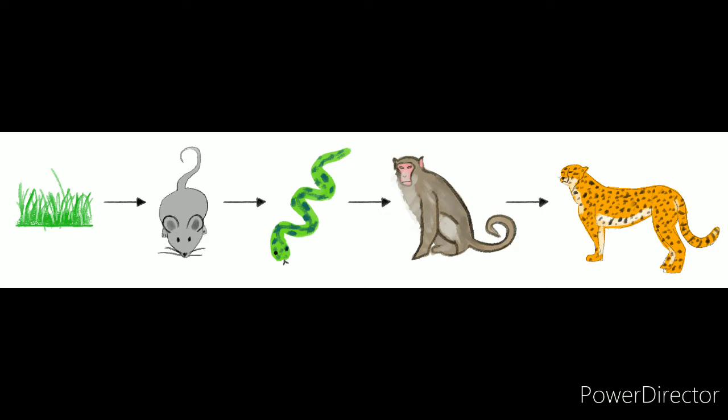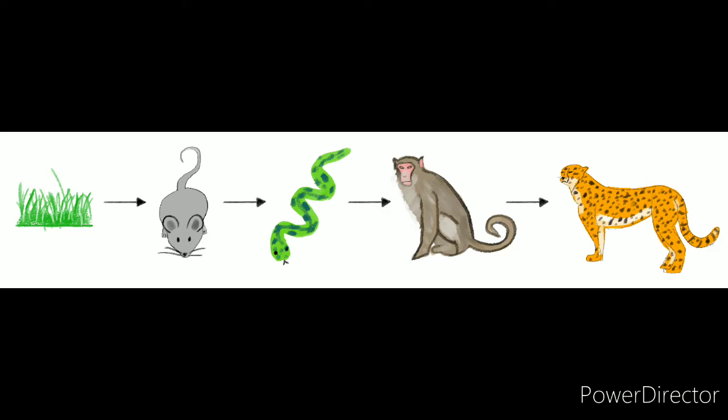The grass is eaten by the rat, and the rat is eaten by a snake, and a snake can be eaten by a monkey, and the monkey can finally be eaten by a leopard. So this is the series of interactions between these animals according to how they eat each other.